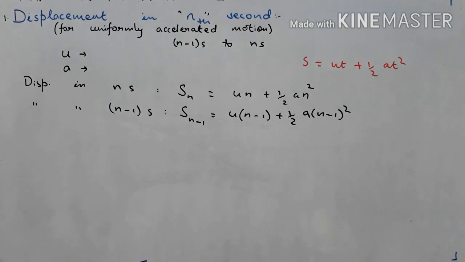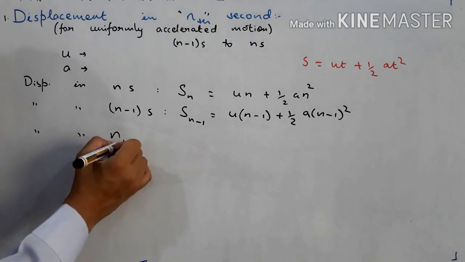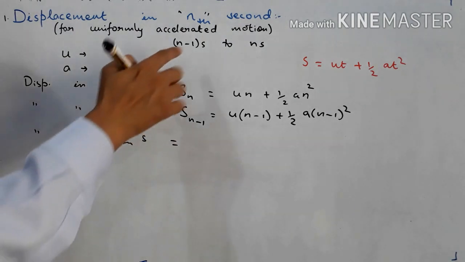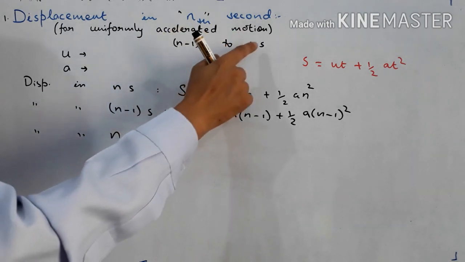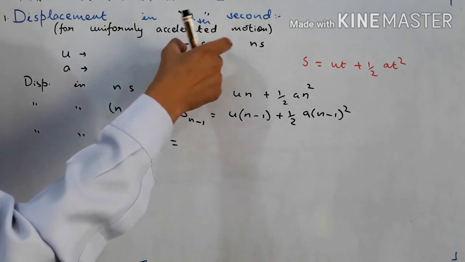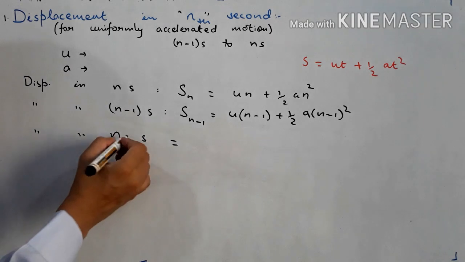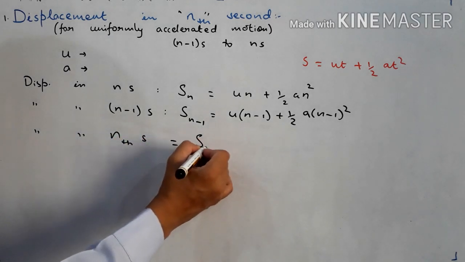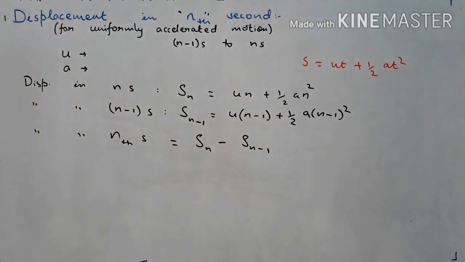Then, to find the displacement in nth second, which starts from n minus 1 second and ends at n seconds, you have found displacement in n seconds and displacement in n minus 1 seconds, and we will subtract these two. So the displacement in nth second will become equal to Sn minus Sn minus 1. Is it clear, students? Now the rest you can solve easily.